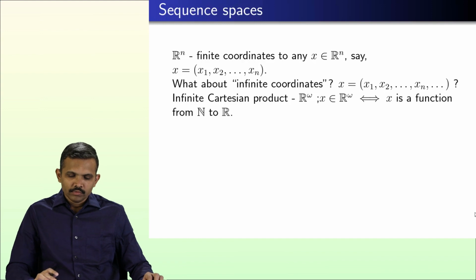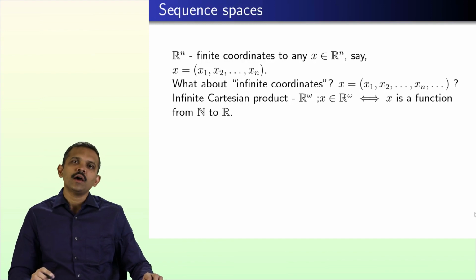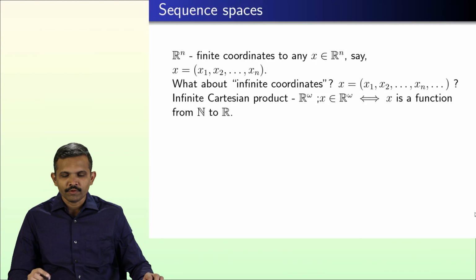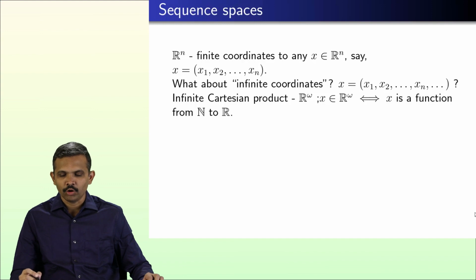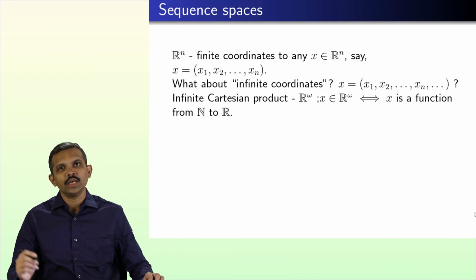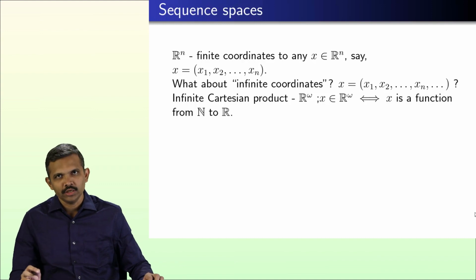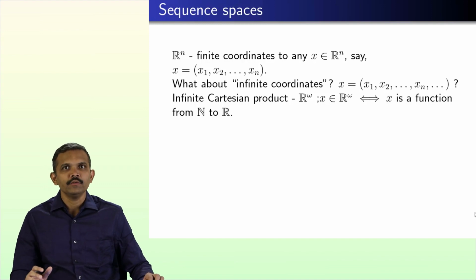We can observe that x is in R omega if and only if it is a function from the set of naturals to R, because we are writing x1, x2, x3, ..., xn, ... and all these are real numbers, infinitely many, in fact countably many.